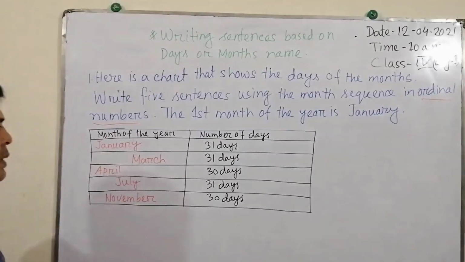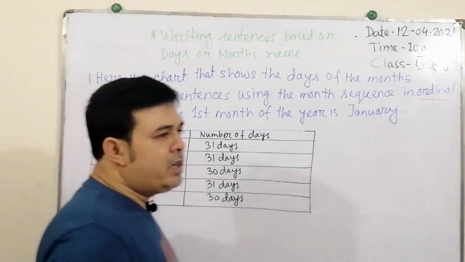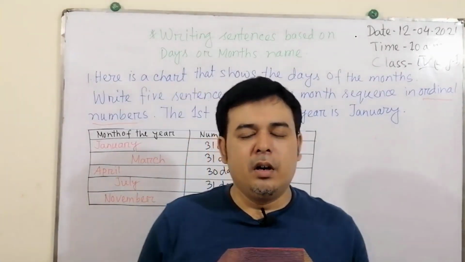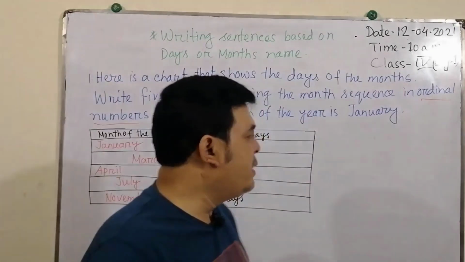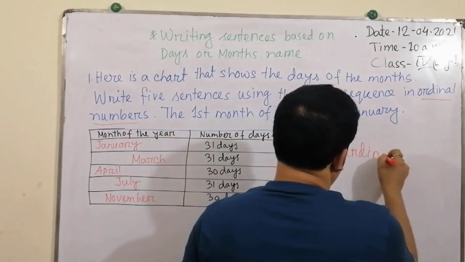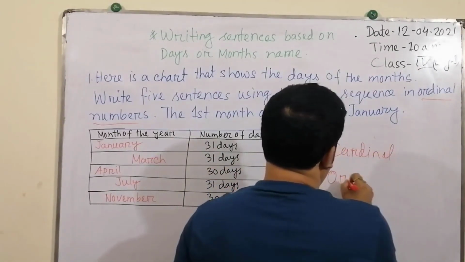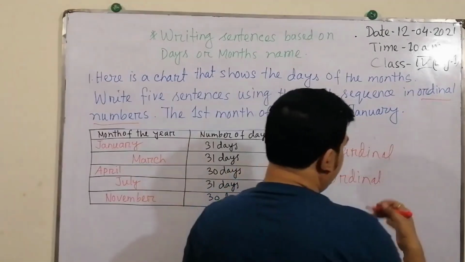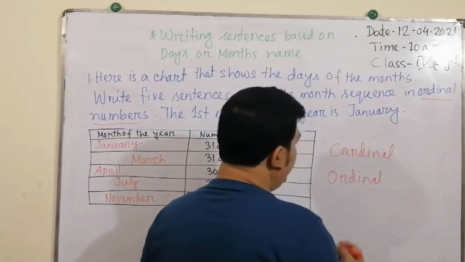We know it well. Two types of number come very often in use for different purposes. One is cardinal, another is ordinal. Though it is not a math class, this is a very great use here.